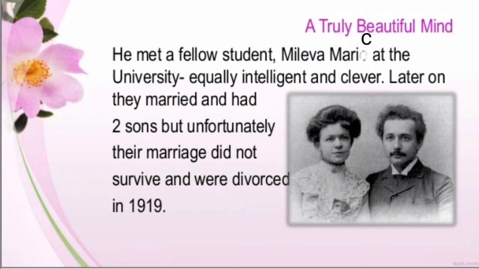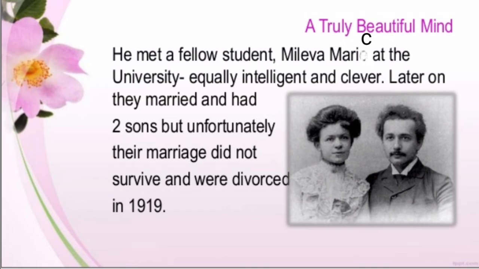Okay, so now I've already told you that he met a fellow student, Mileva Maric, at the university, and that girl was obviously equally intelligent and clever like he was. Now later on they get married. Obviously बहुत सारे obstacles आए, right? Because his mother was against it, because this girl was older than Einstein. ये उनसे बड़े थे. Okay, so Einstein's mother was against it.